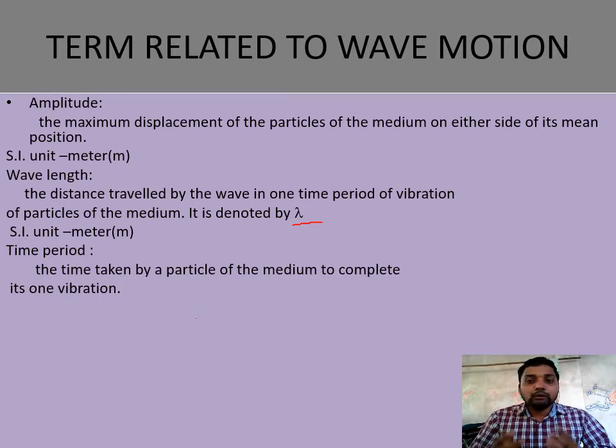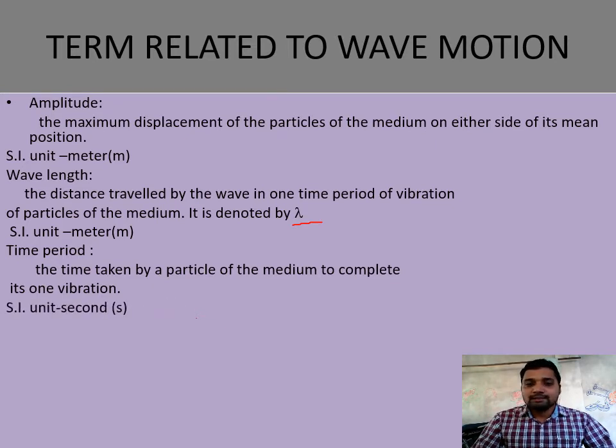The time taken to complete one to and fro movement, one movement from mean to extreme and extreme to mean on both sides. The time taken by a particle of the medium to complete one vibration is the time period. So its SI unit is second.